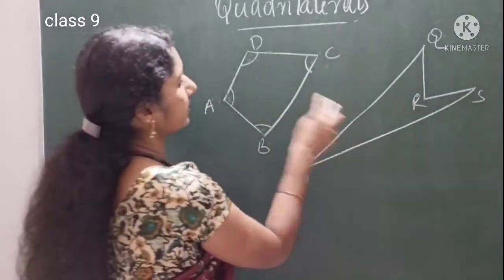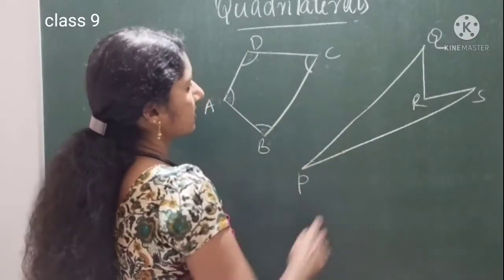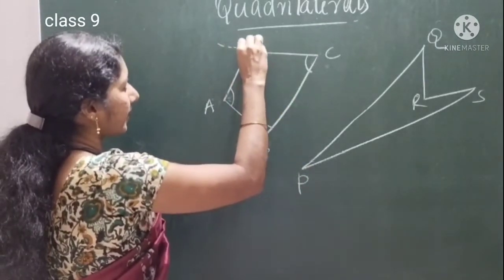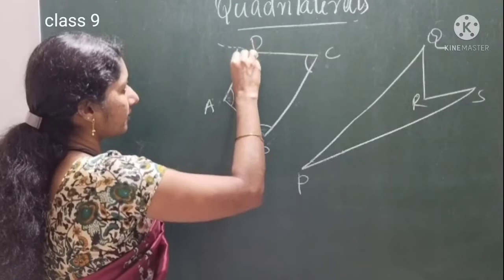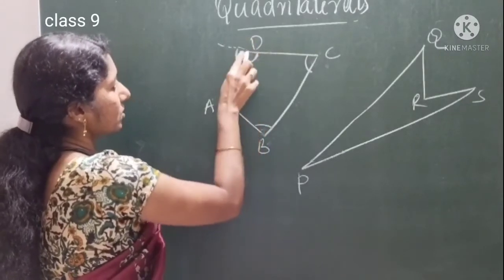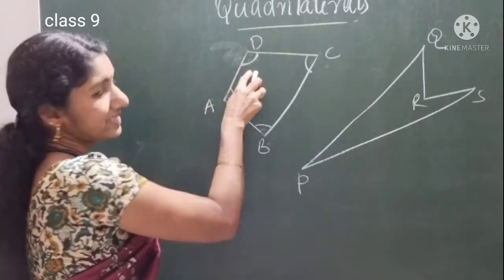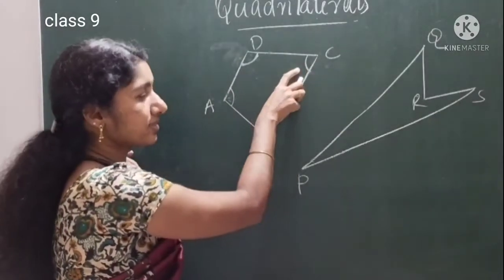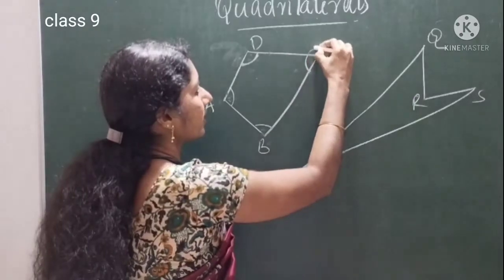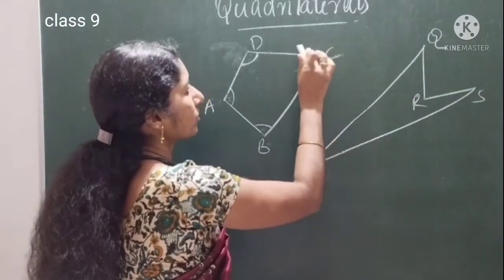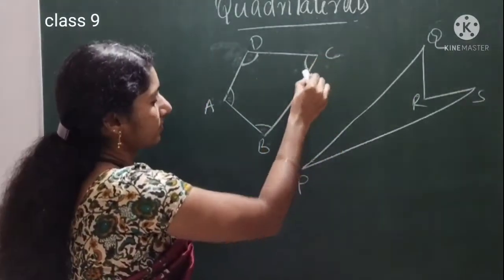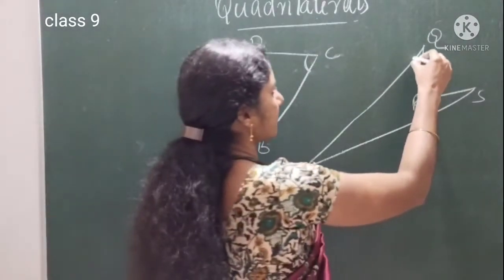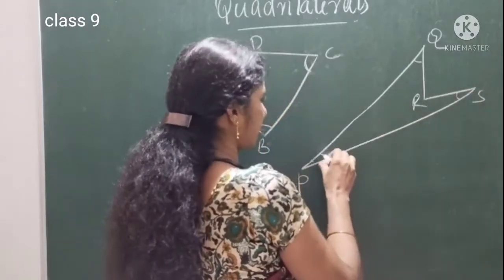See, what is the difference between these 2 quadrilaterals? See here. If this line I am extending, you know this angle will be 180 degree. So now angle D is less than 180 degree. Same way, see angle C is less than 180 degree. See, to reach 180 degree up to here it moves. So it's not that much. So this is less than 180, less than 180, less than 180.